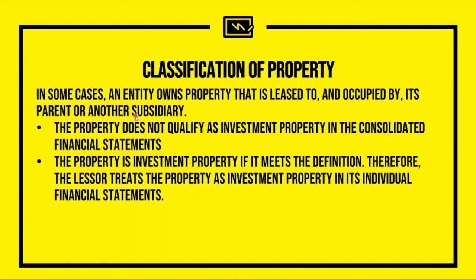When it comes to the consolidated financial statements, the property is not considered as investment property. Why? Because, talking about related parties again, since the property is occupied by a related party, either a parent or another subsidiary, then in the consolidated FS, the property is PPE instead of investment property.